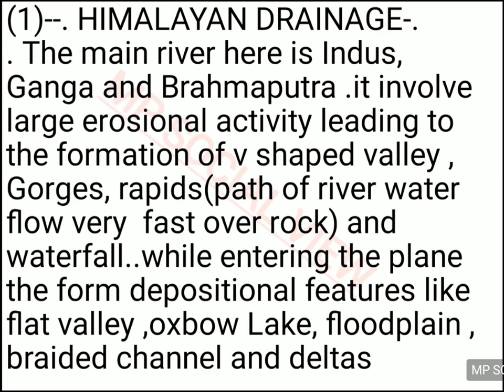Erosional activity I explained to you in the last chapter. Erosional activity is eroding a place, like taking small pieces out of that place, because the river is flowing in a very fast way, so it cuts the physical features and carries clay, boulders and rocks along with it. So the rivers are eroding a lot when the Indus, Ganga and Brahmaputra flow with high speed from the mountains.